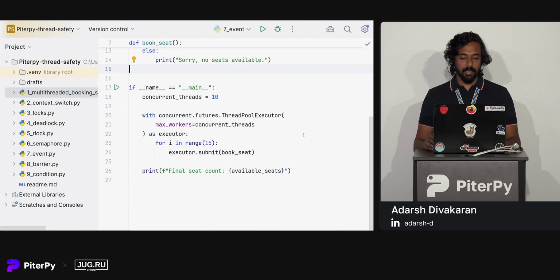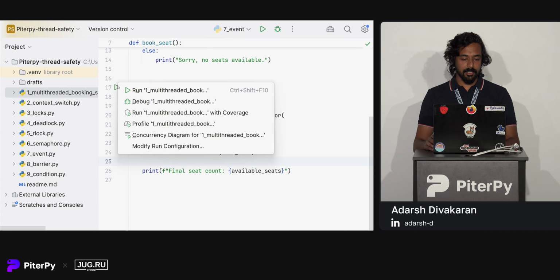So as we have seen, we have 10 concurrent threads. We have our thread pool executor and we are creating 15 threads, and these 15 people will try to get a seat simultaneously. Now let's try to run this script.